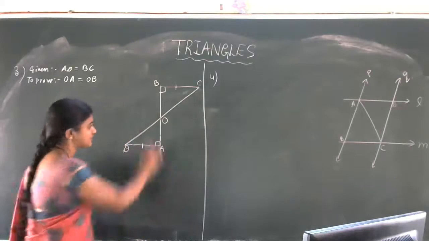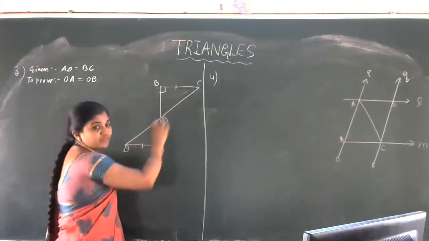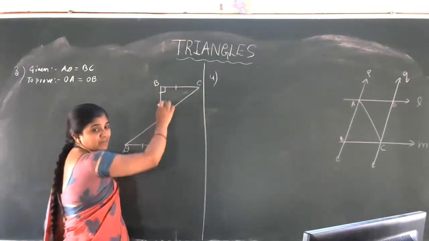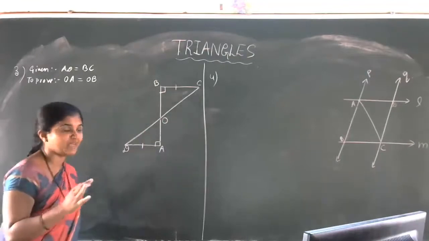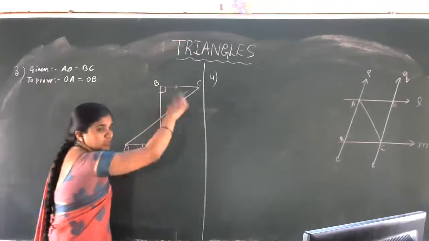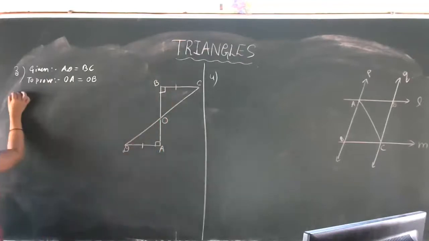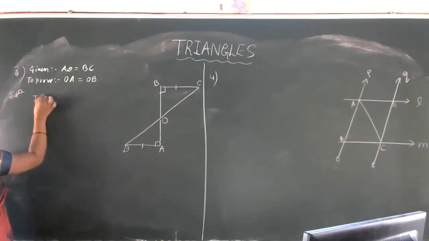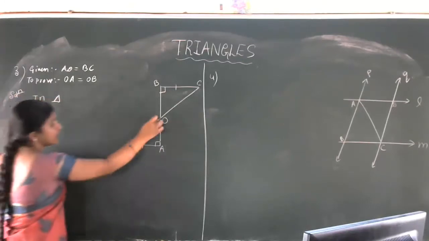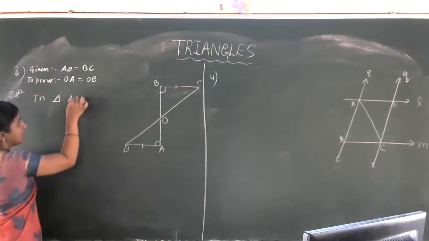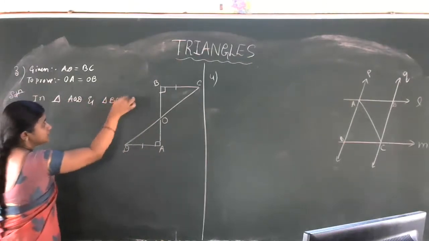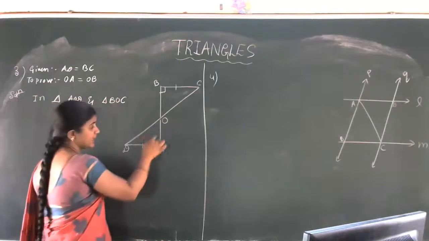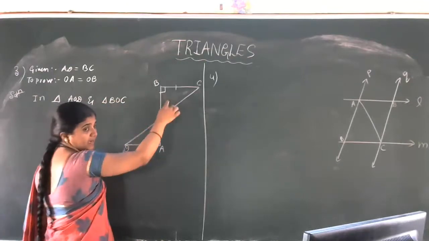We are observing the two triangles here. First, we have to apply the congruency. So first, we have to choose the two triangles. Let us choose the two triangles. We'll start with the solution part now. So in the triangle AOD and in the triangle BOC.